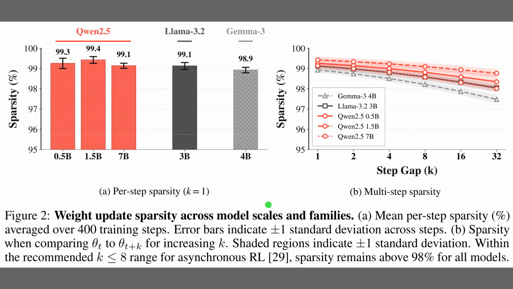Well, Figure 2 validates the core premise by quantifying exactly how sparse these updates are. The left panel compares different model architectures, including Qwen 2.5, Llama 3.2, and Gemma 3. You can see that across every scale, from 500 million to 7 billion parameters, about 99% of the weights remain identical between steps. Moving to the right panel, the graph tracks what happens when updates accumulate over a gap of several steps, labeled as K. Crucially, even with the delay of 8 steps, sparsity stays above 98%.